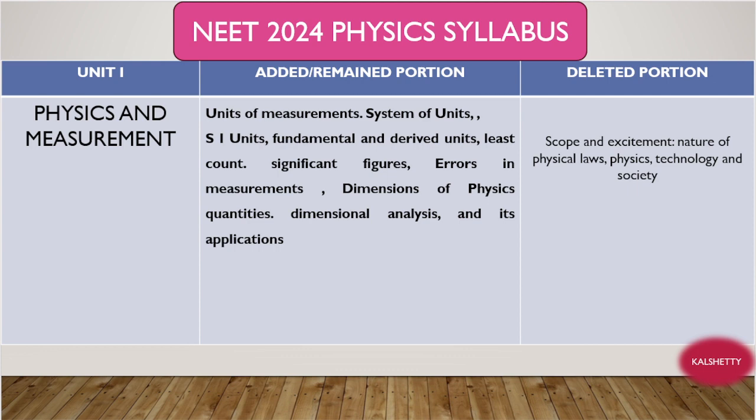In total I think 20 units are there: 9 for first PU and another 9 for second PU, and the remaining unit is related to experiments. That is also we'll discuss in this video.